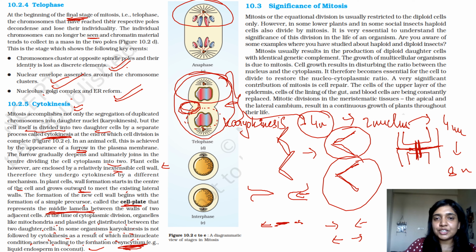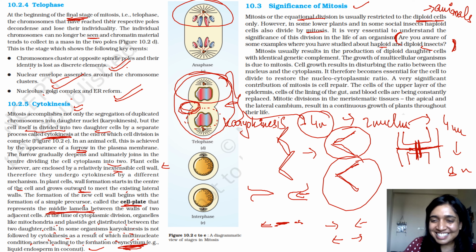So now we'll focus on the significance of mitosis. Mitosis, or equational division, is usually restricted to diploid cells in animals. In plants it can happen in both diploid as well as haploid cells. However, in some lower plants and in some social insects, haploid cells also divide by mitosis. It is very essential to understand the significance of this division. Are you aware of some examples where you have studied haploid and diploid insects? If you have, then comment the answer in the comment box.